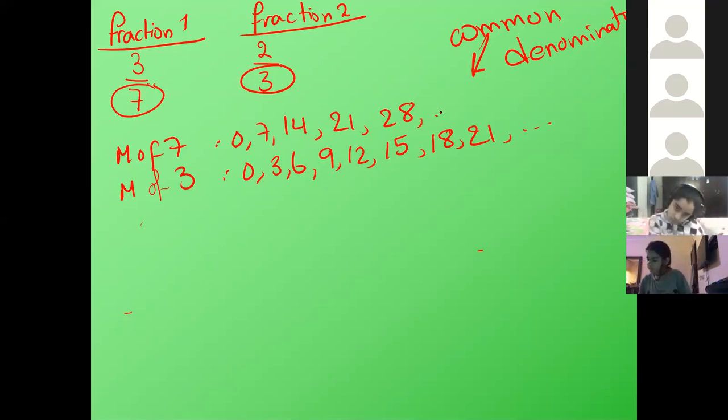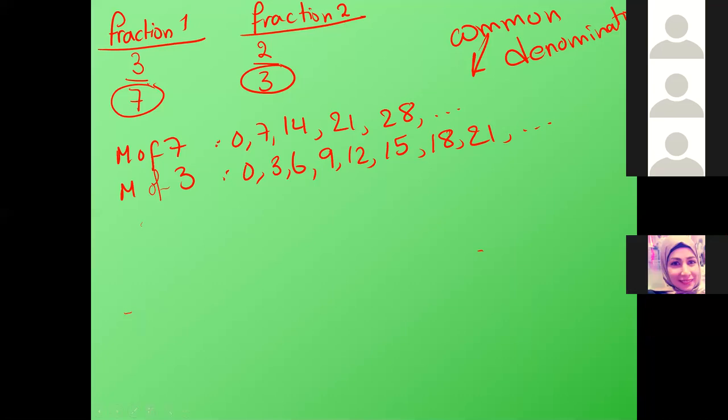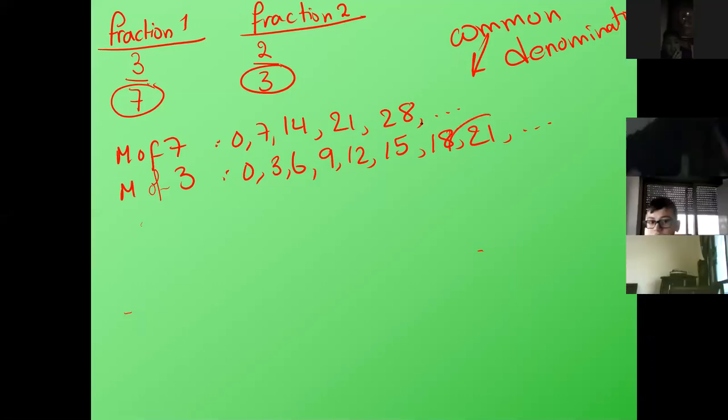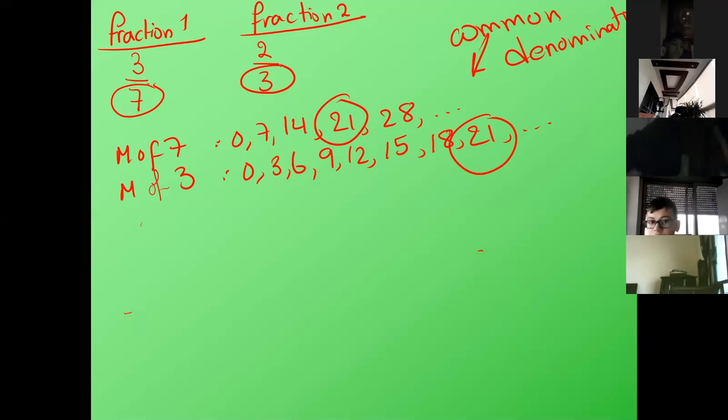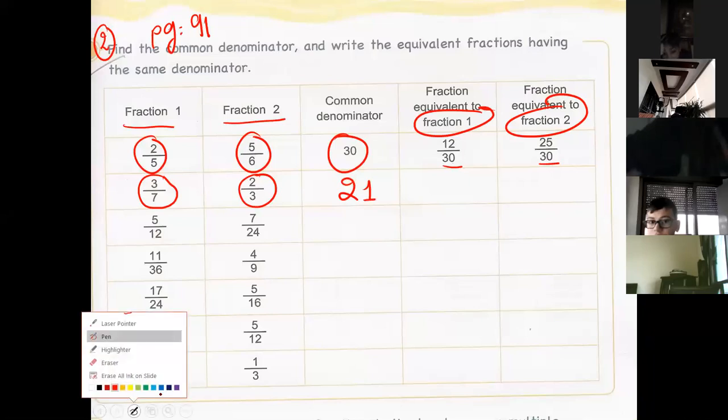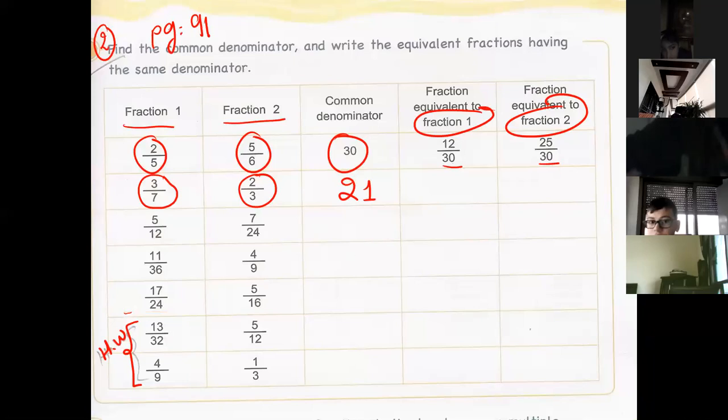Did you see? 21. Did you find the first common multiple other than 0? Which number, Bilal? 21. So what is the common denominator? 21, because it's the first common multiple other than 0.